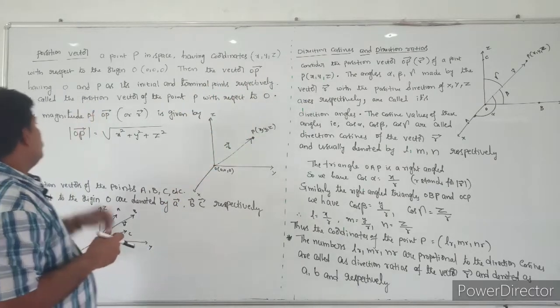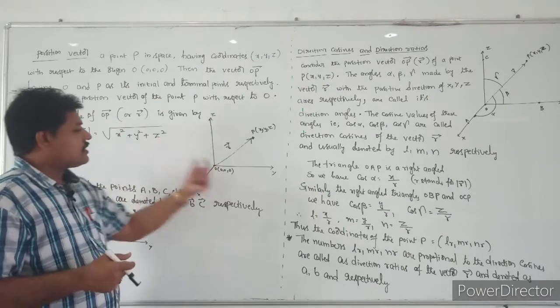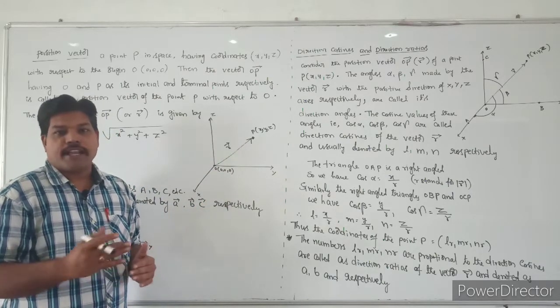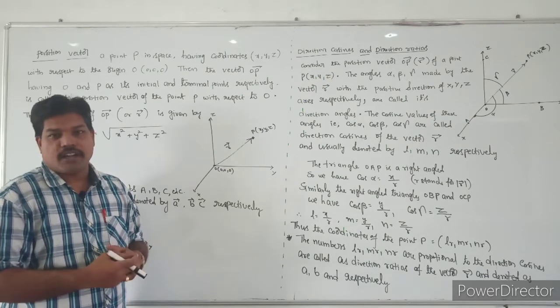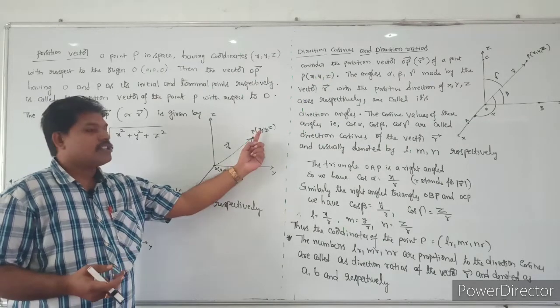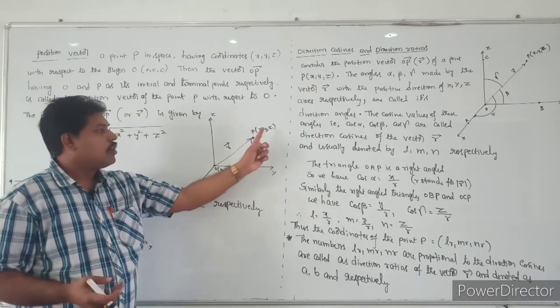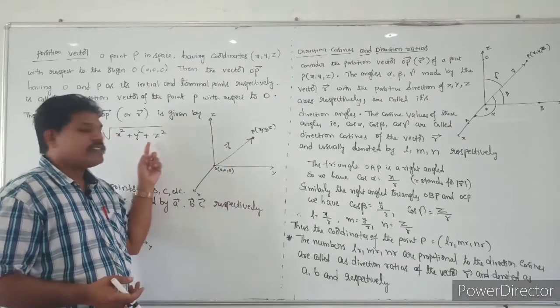And also the magnitude of this position vector OP bar, what is that? The distance of these 2 points. We already know the distance formula, root of x2 minus x1 whole square plus y2 minus y1 whole square plus z2 minus z1 whole square. So by using that, square root of x minus 0 whole square is x square, plus y minus 0 whole square is y square, and z minus 0 whole square is z square.